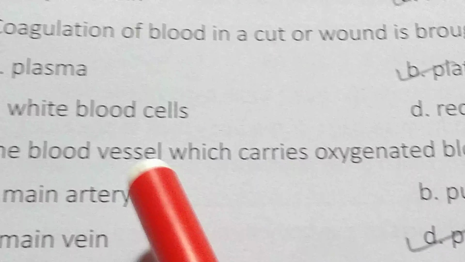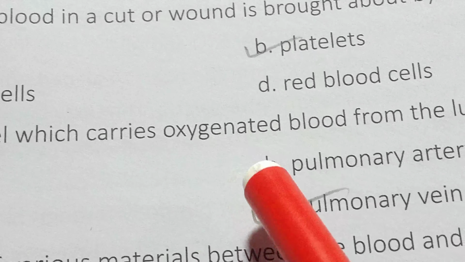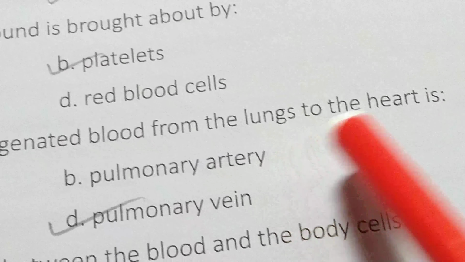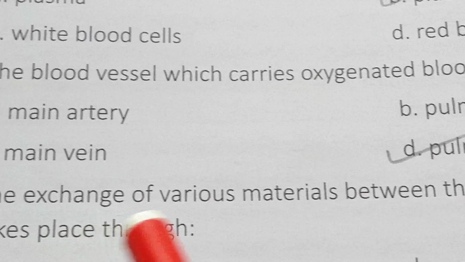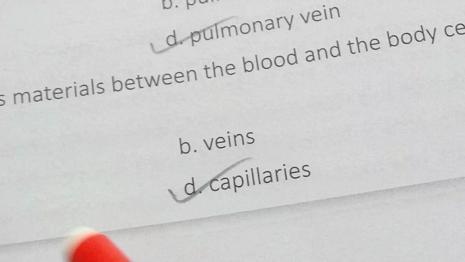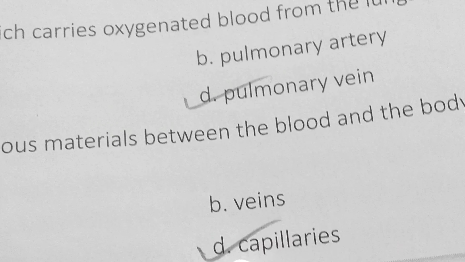Next, the blood vessel which carries oxygenated blood from the lungs to the heart, the answer is pulmonary vein. Next, the exchange of various materials between the blood and the body cells takes place through capillaries.